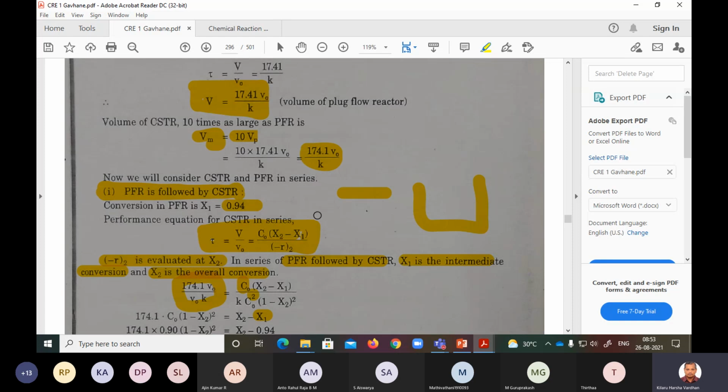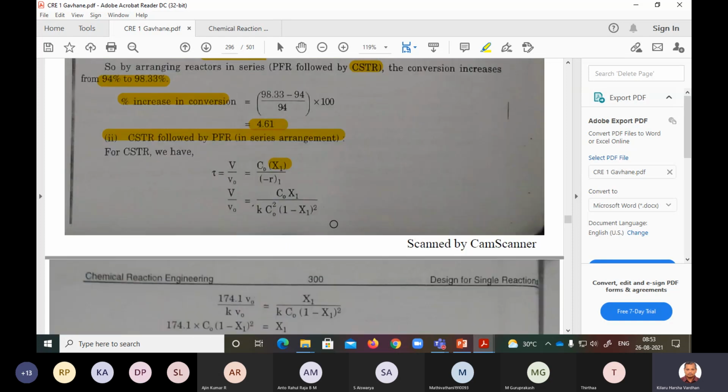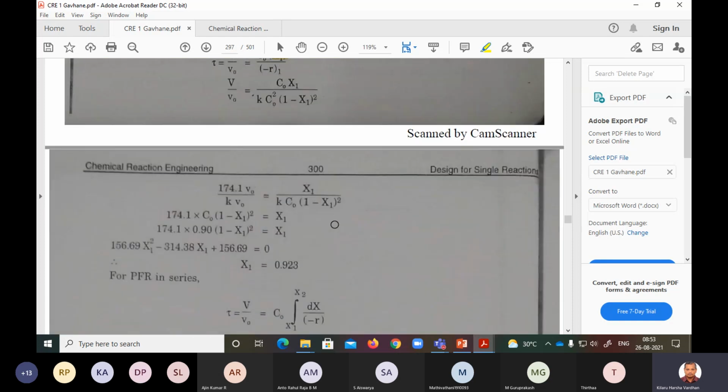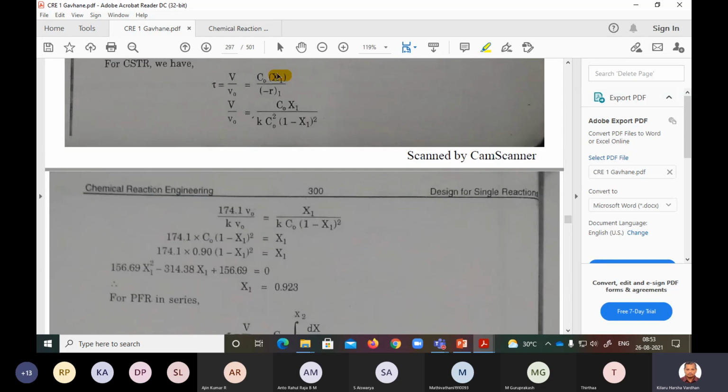But now the CSTR is first. Therefore, initial X0 minus X1, where X0 is 0 because there is no conversion. Therefore, only X1 will come by R1. Earlier I was putting R2, but here this is the first reactor, therefore R1. V by V naught is C naught X1 by minus R, which is K C naught square into 1 minus X1 whole square. This is nothing but a second order reaction. I'm just substituting minus R is K C into 1 minus XA whole square.